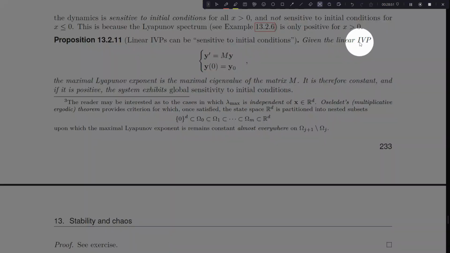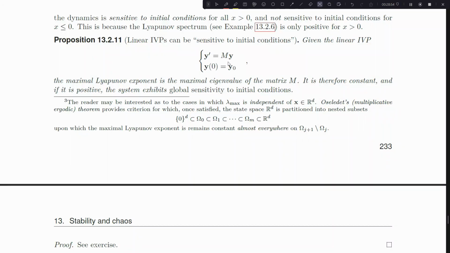If I take any linear IVP, these are your classic linear IVPs, where you have a solution, right? Your solution is e to the tM acting on y0. Whatever the top eigenvalue of my matrix M is, that's actually the maximal Lyapunov exponent. So a linear system exhibits sensitivity to initial conditions so long as the matrix has some positive eigenvalue in it.